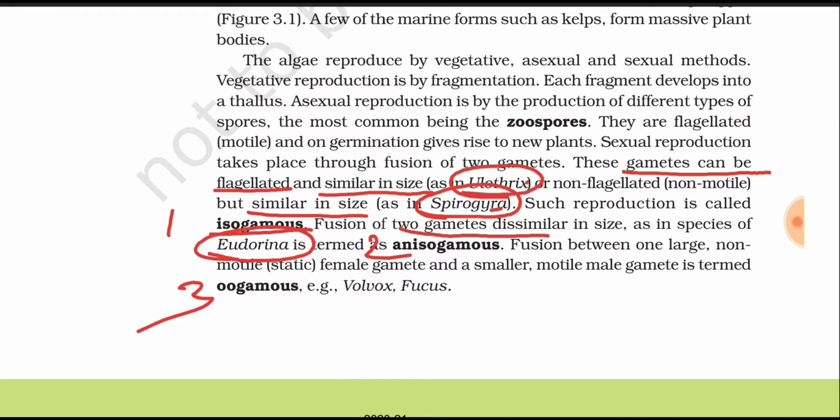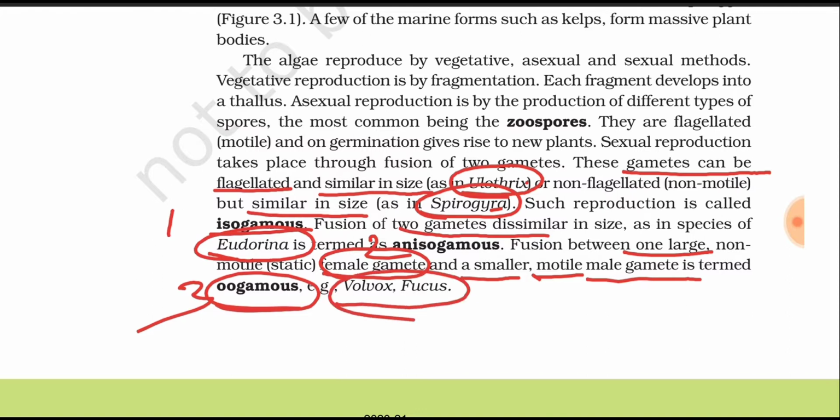And the next type of reproduction form is oogamous. So fusion between one large non-motile female gamete, which means ovum or egg, and a smaller motile male gamete, antherozoids, is termed oogamous, which is seen in Volvox and Fucus.